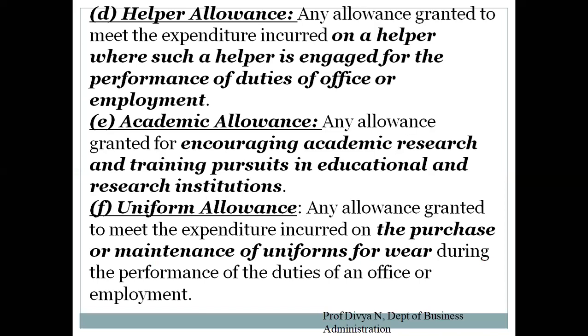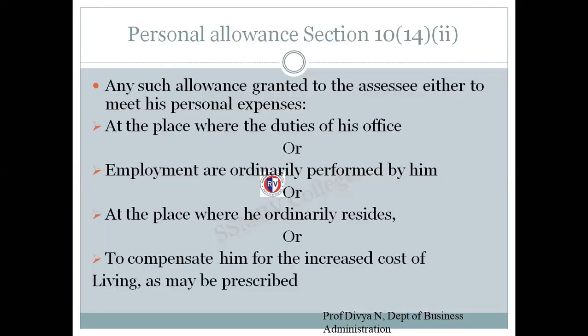Academic allowance, uniform allowance: if the person is purchasing some uniform for performing this job, say a factory employee or a person in marketing who is representing the company with the company uniform, obviously the company will provide him money to get the uniform stitched or purchased. So whatever money is spent on purchasing the uniform will be exempted from tax. If there is any savings, that will be taxable. So for all the official expenses, the exemption amount is for the expenses met. The remaining savings will be completely taxable.